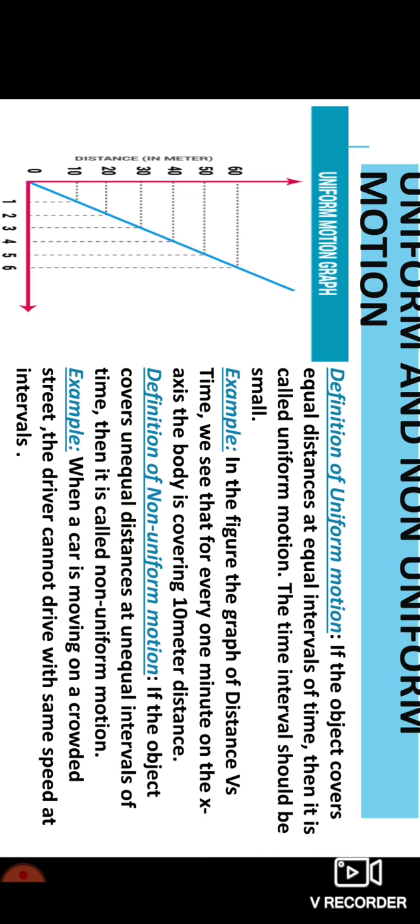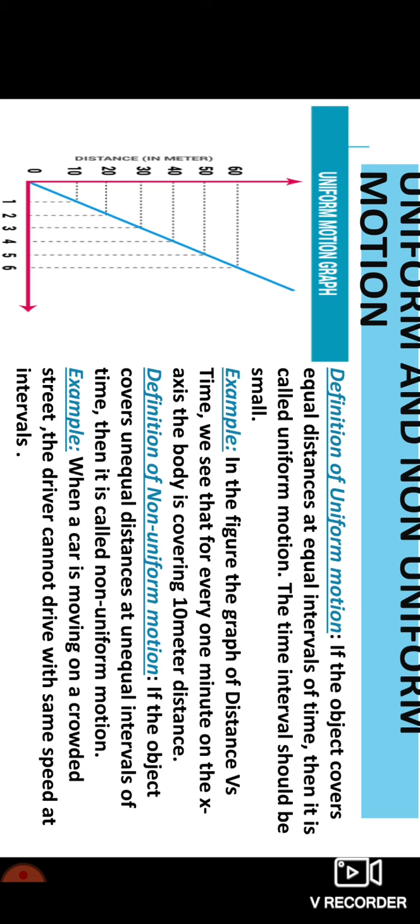On the screen, you can see the graph. You all know origin, x-axis and y-axis. The point where the x-axis and y-axis meet is called the origin. On the x-axis, you have the time plotted and the scale here is 1 minute. 1 centimeter or 1 unit is 1 minute. Like that they have chosen. So 1, 2, 3, 4, 5, 6, up to 6 minutes you can see.